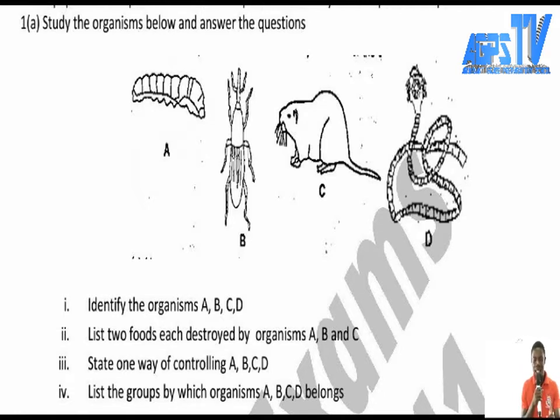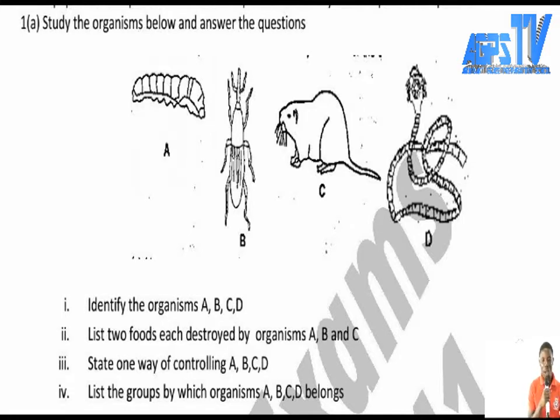Question 1A carries 10 marks. Question 1B also carries 10 marks. Question 1C also carries 10 marks. And the last part, which is the agriculture aspect, also carries 10 marks. So if you sum up, you get 40. And the theory aspect, you are going to answer 4 questions, and each of them carries 15 marks. So if you add them together, you get 100 marks. So section B is 100 marks, and section A is 40 marks. If they add everything together, you get 140.